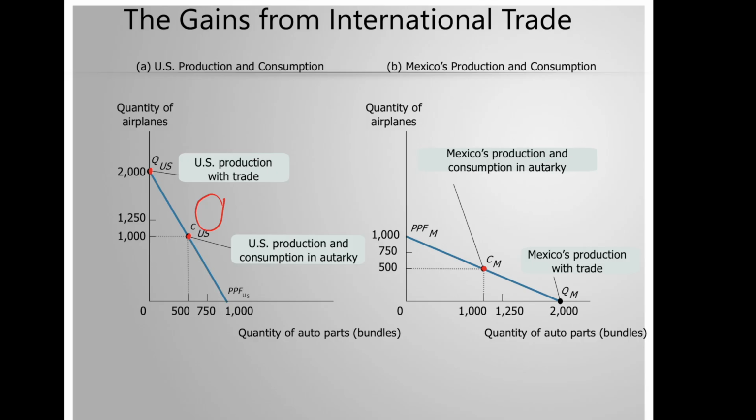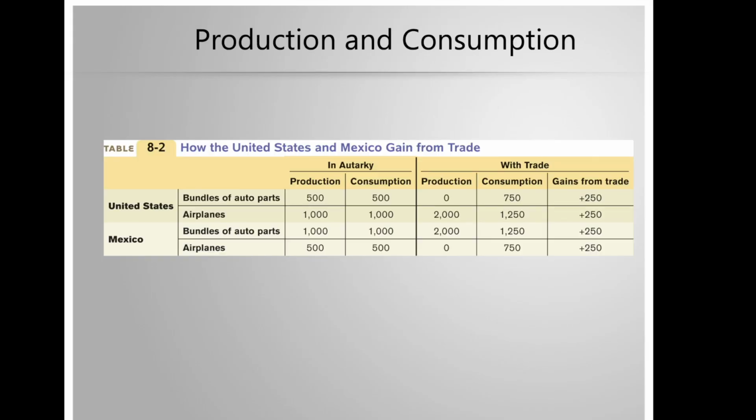If they decide to trade, they will produce 2,000 auto part bundles. So how much will they consume? Now they'll consume at this point that was infeasible when Mexico was in autarky. So now both countries are gaining from trade and specialization. In fact, if we compare autarky and trade, we see that both countries have gained from trade.